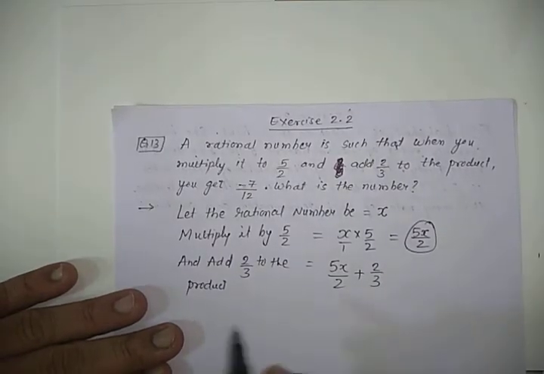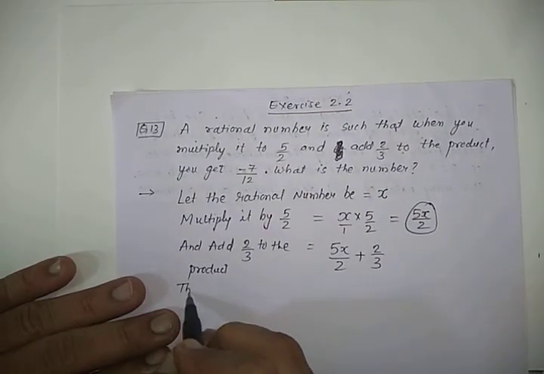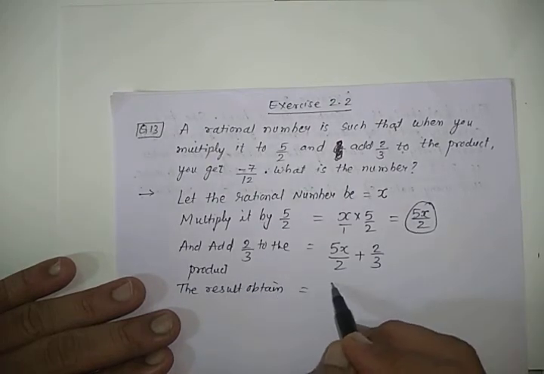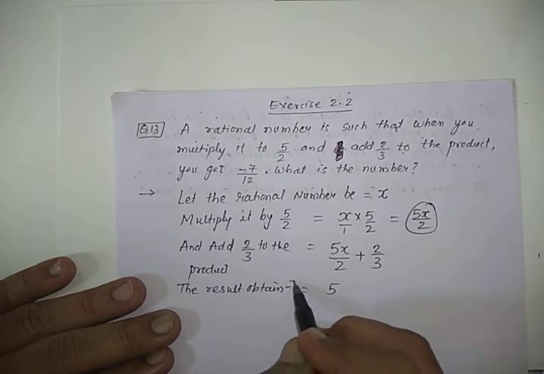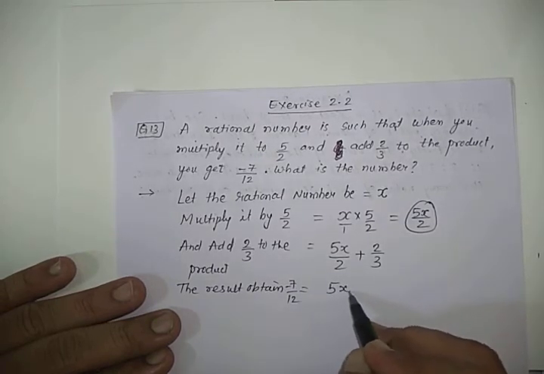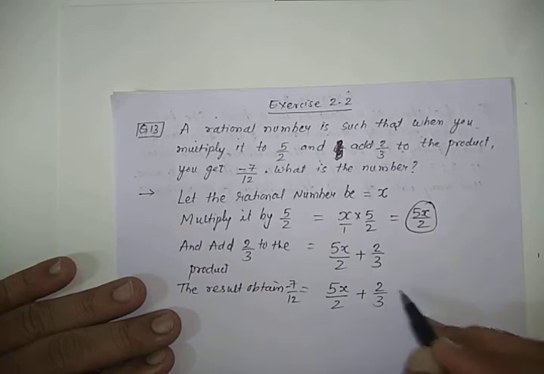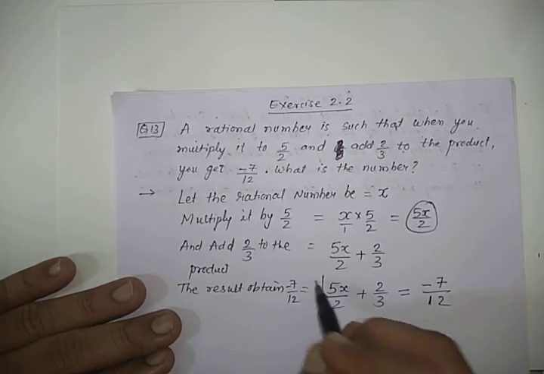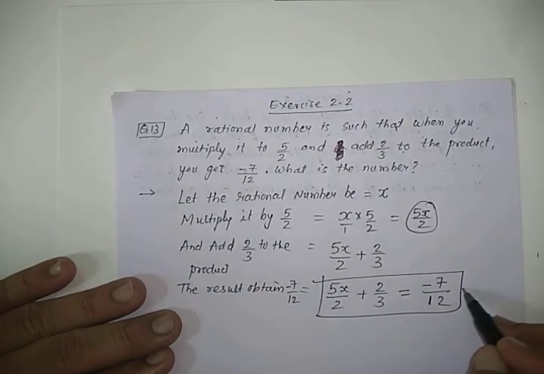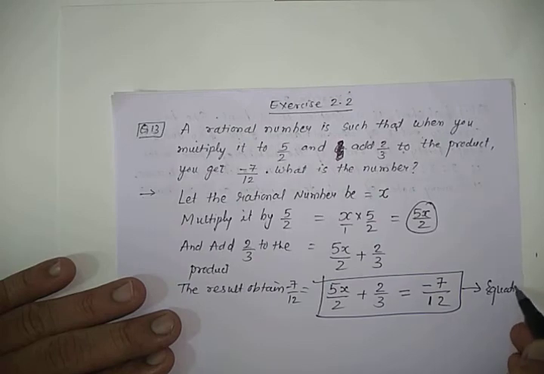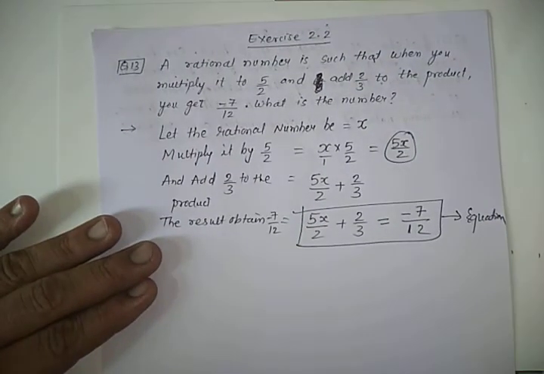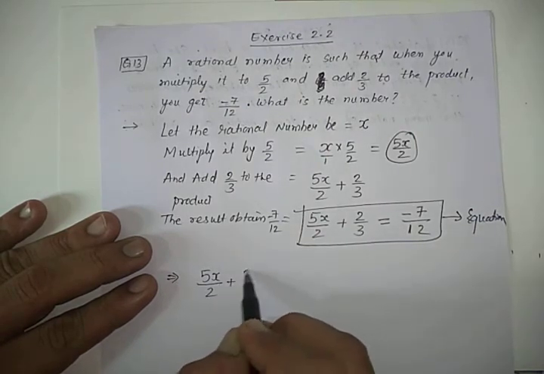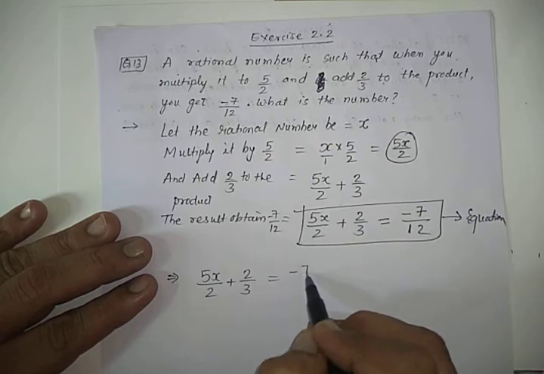Okay, the result we obtain is 5x upon 2 plus 2 by 3, and the result obtained is minus 7 by 12. So this is the equation, left hand side and right hand side, we have to solve it and get that rational number. So first step, 5x upon 2 plus 2 by 3 is equal to minus 7 by 12.